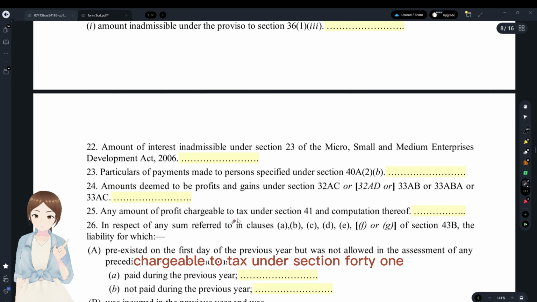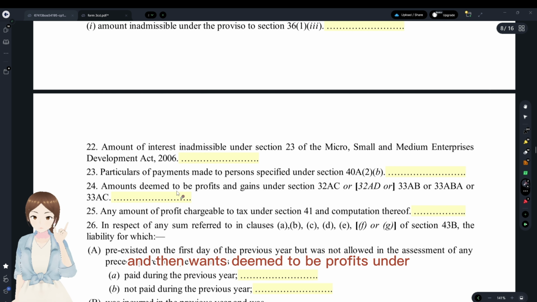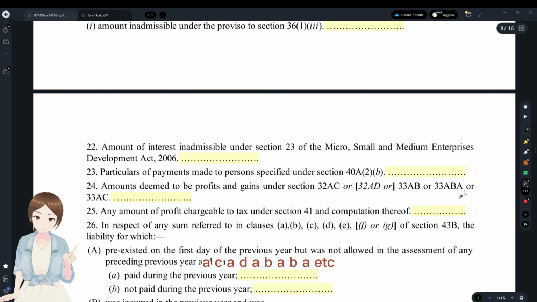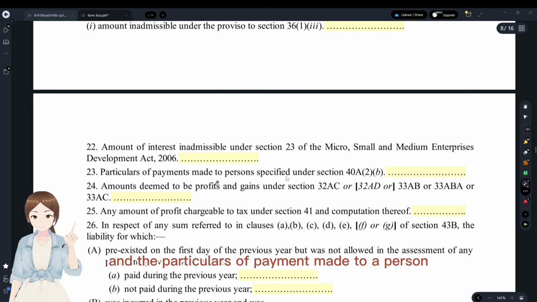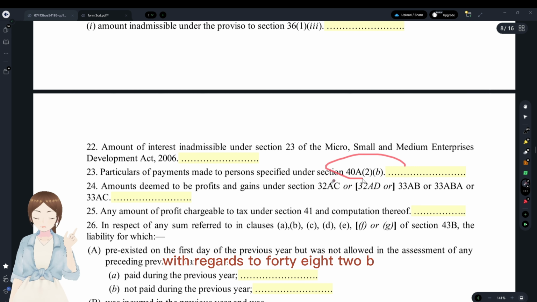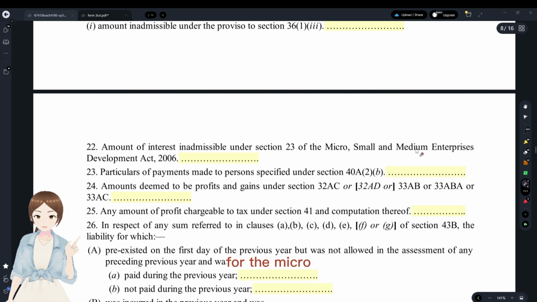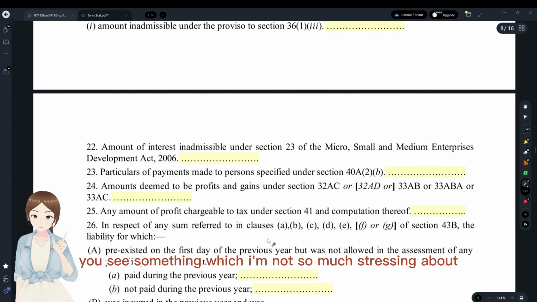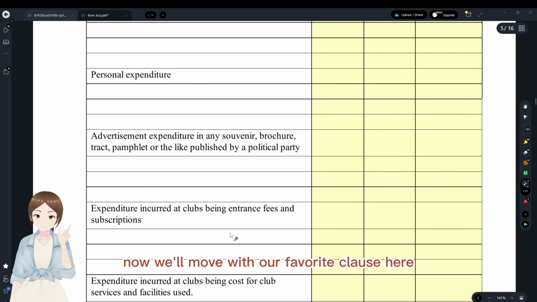Any amount of profit chargeable to tax under section 41 has to be written here, and the amounts deemed to be profits under section 32AC, 32AD, 33AB, 33ABA, etc. have to be written here, and the particulars of payment made to a person with regards to 40A(2)(b), and the interest that was admissible under section 23 for the micro, small, and medium enterprises have to be in 22. You see, something which I'm not stressing so much is something that was not so important. Now we'll move on to our favorite clause here.